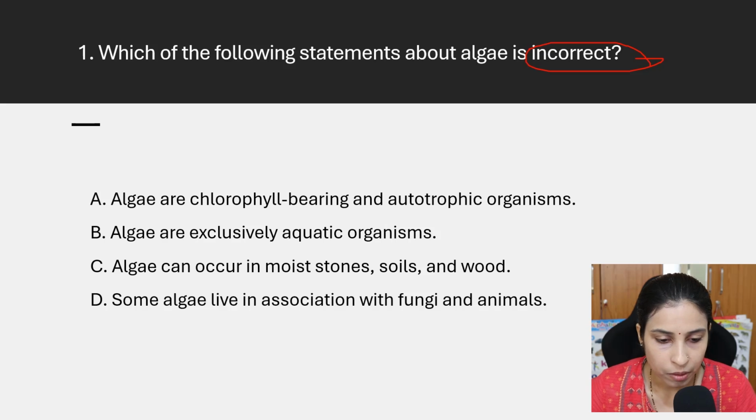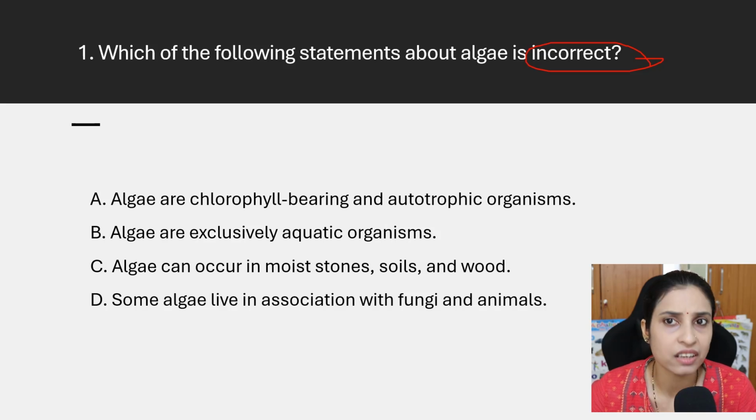Then, algae are exclusively aquatic organisms. Algae can occur in moist stone, soil and wood. Yeah, in moist stone and soil we can also observe algae. And some algae live in association with fungi and animals. This statement is also correct. Then the answer is algae are exclusively aquatic organisms.